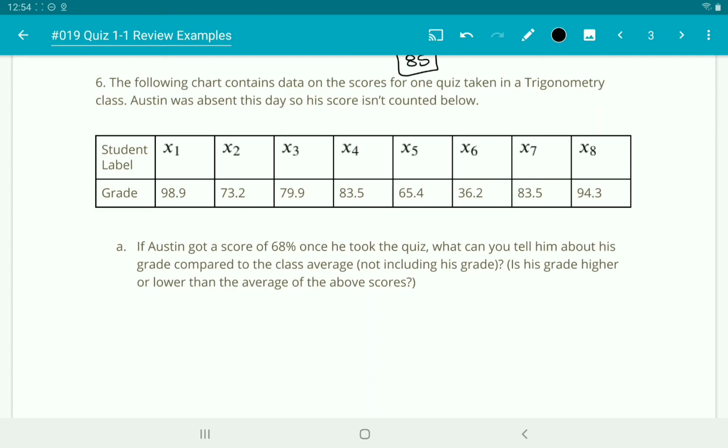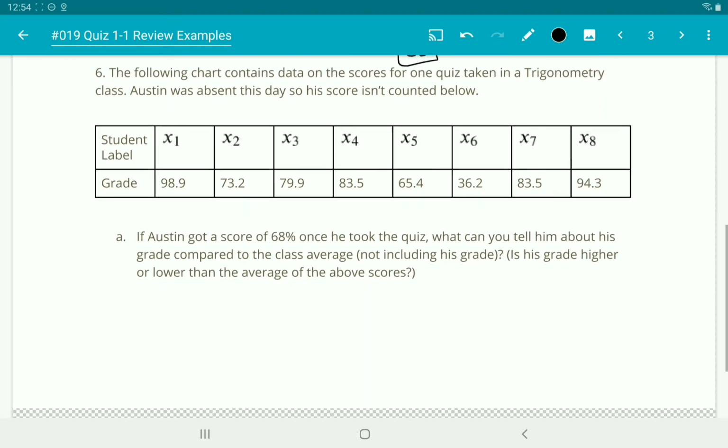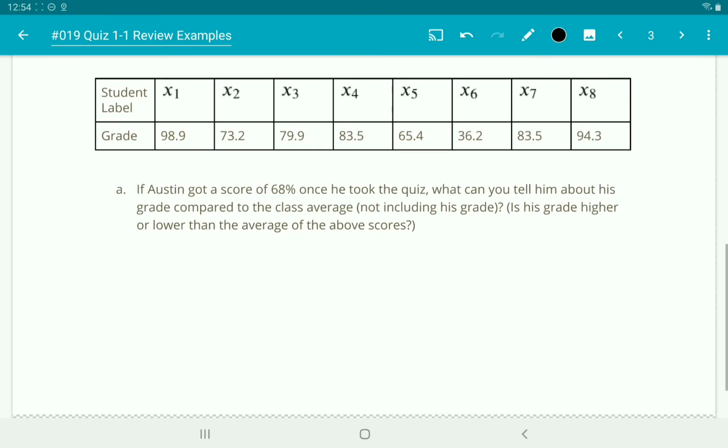So if we look at number 6, it says the following chart contains data on the scores for one quiz taken in a trigonometry class. Austin was absent this day, so his score isn't counted below. So the students are labeled X1 through X8, as you can see on the chart, so that Austin doesn't know who did what, who got what score. And it says, if Austin got a score of 68% once he took the quiz, what can you tell him about his grade compared to the class average, not including his grade? So is his grade higher or lower than the average?